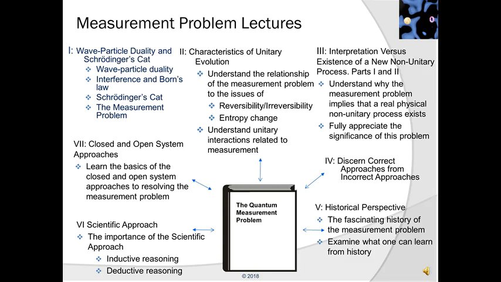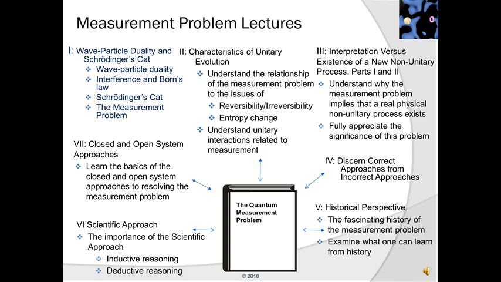In this, our first lecture, we will concentrate on wave-particle duality, interference, Born's law, Schrödinger's cat, and the measurement problem. After finishing this video, we'll go on to video 2, characteristics of unitary evolution. In the second video, you will understand the relationship of the measurement problem to the issues of reversibility and irreversibility, and as well entropy change. You'll also learn to understand unitary interactions related to measurement.